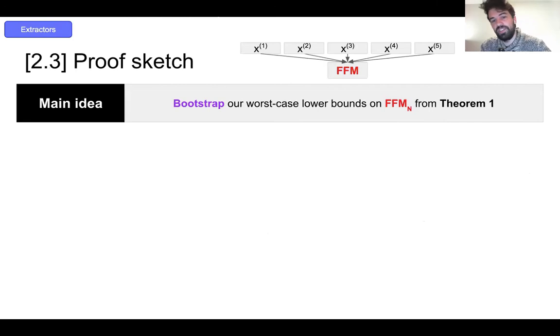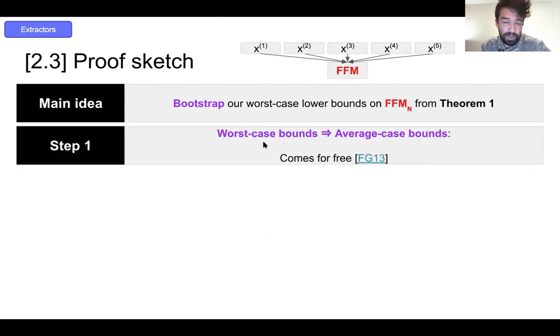All right, so the main idea is just bootstrap our worst case lower bounds against this function from theorem 1. As we mentioned, our worst case lower bounds almost for free give us average case bounds because the function that we're using in FG13, they actually proved distributional communication complexity lower bounds on this function. And we can extend the rest of our techniques pretty easily. And in fact, these average case bounds are exactly just extractors for full entropy.